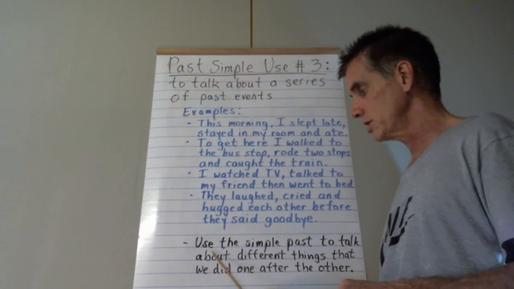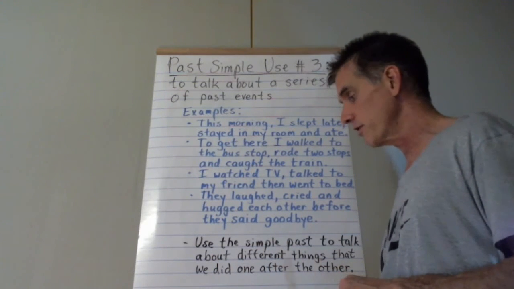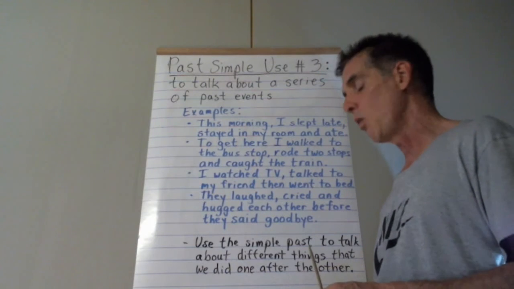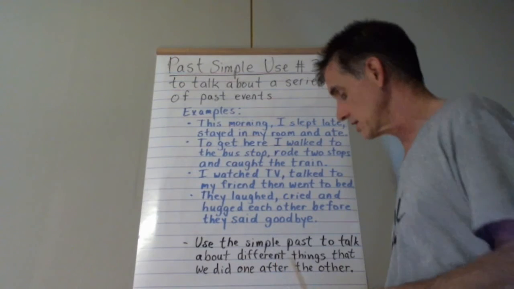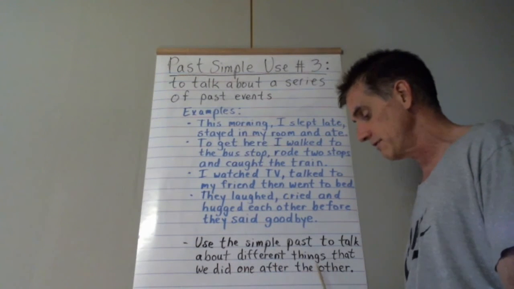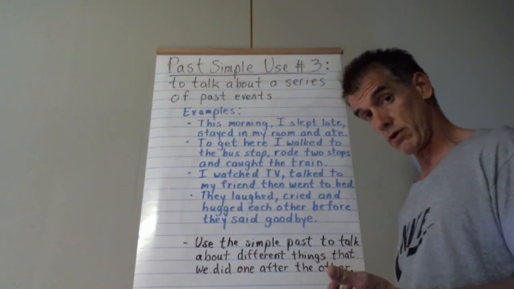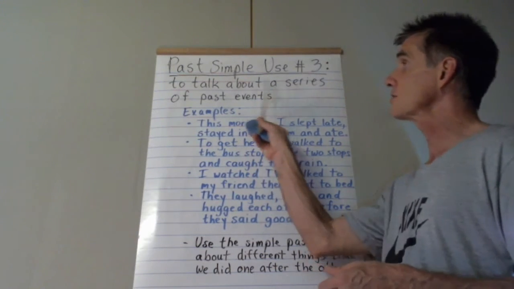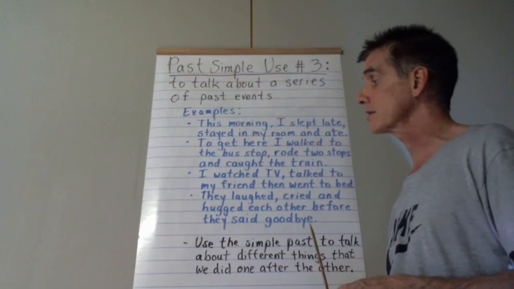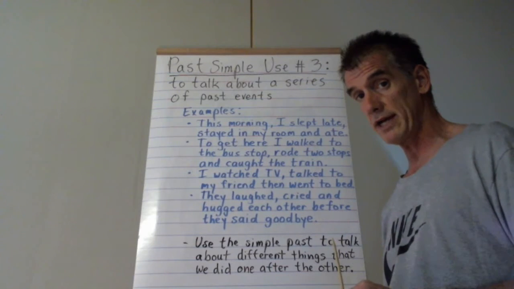And just to give you more detail, use the simple past to talk about different things that we did one after the other. Okay, one following the other in succession. So, to talk about a series of past events. So this is use number 3 of the simple past tense.